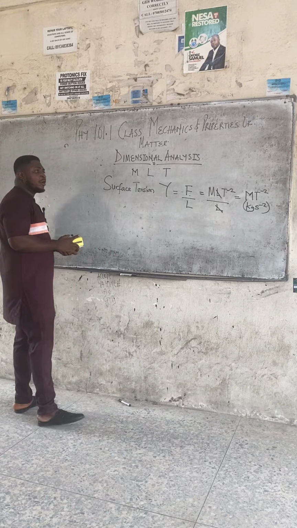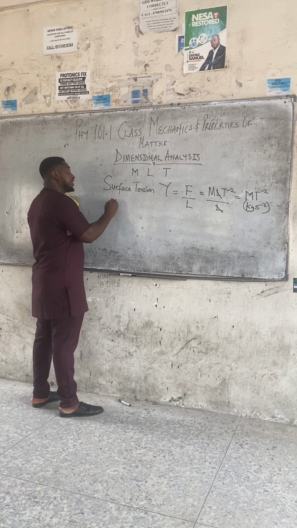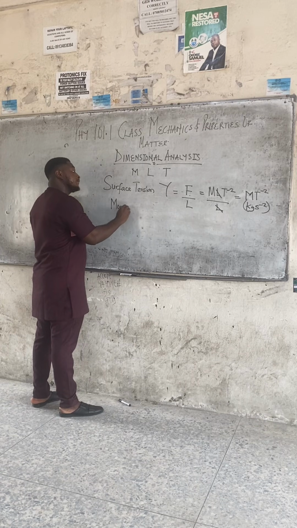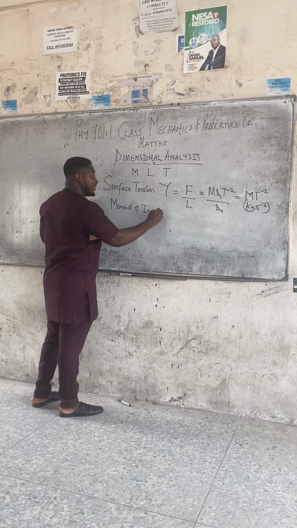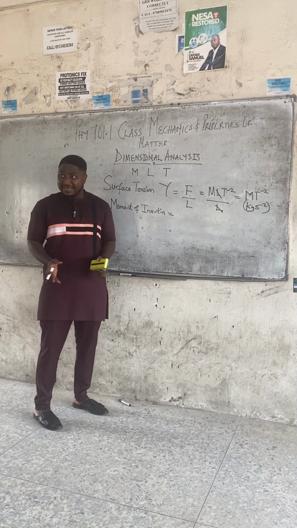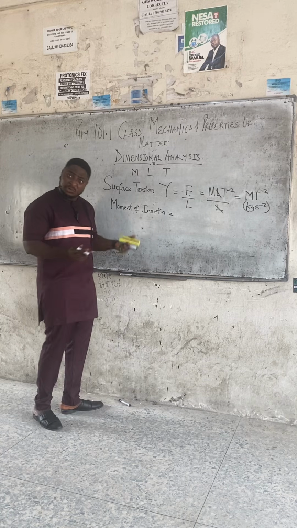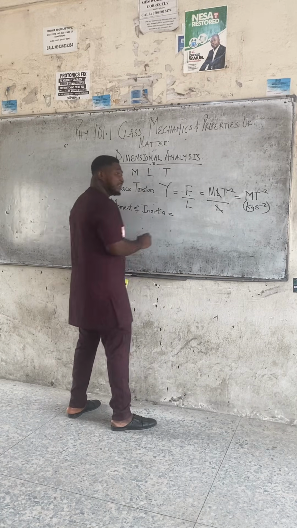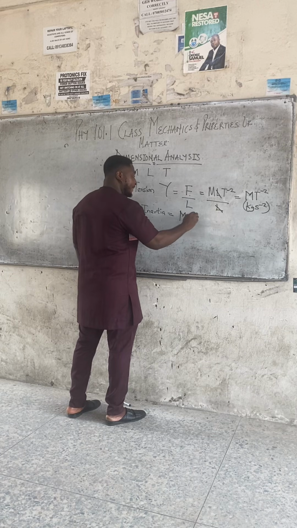Class, another uncommon quantity is moment of inertia. Most 100 level students might not immediately know the formula of moment of inertia. Even if they will get it, the time it takes matters. If they say force, mass, translation, you know it fast, right? Some people will think before they get it, some will not get it eventually, and some will pick a wrong formula. Moment of inertia is mass times radius square.